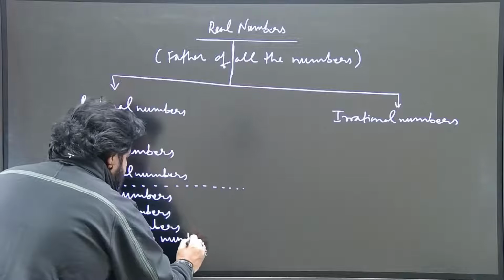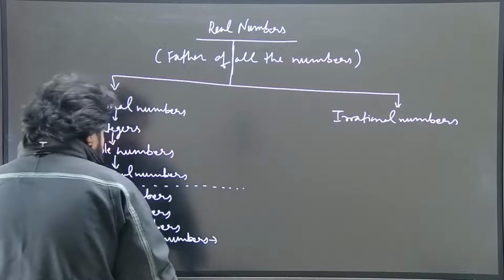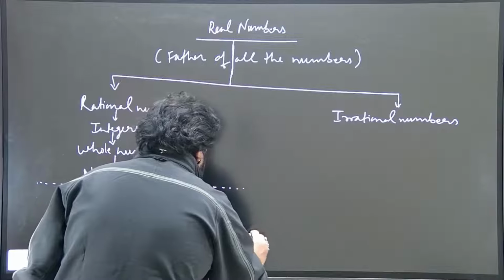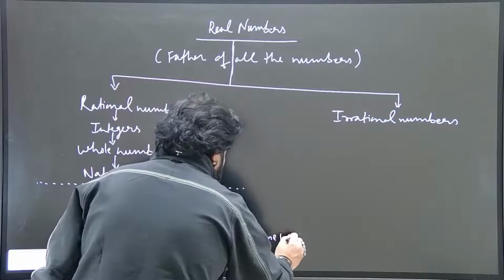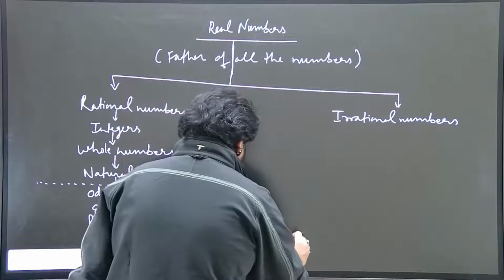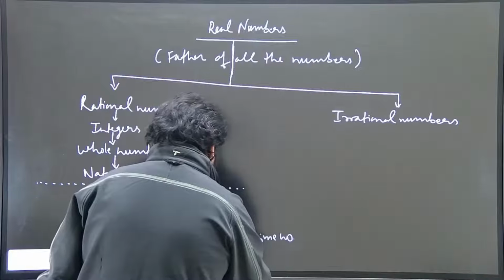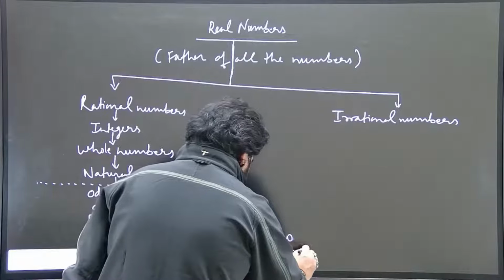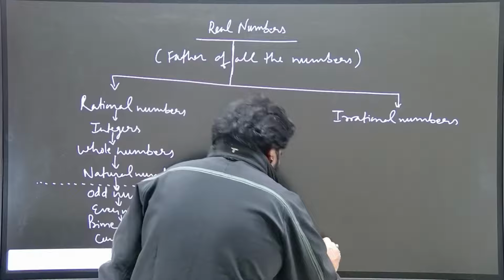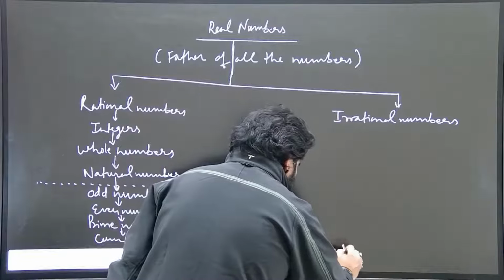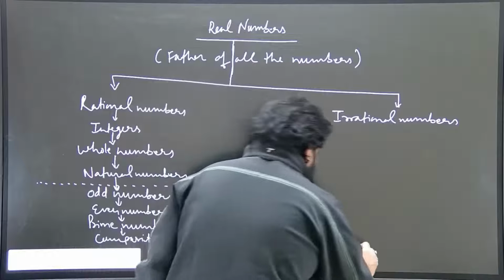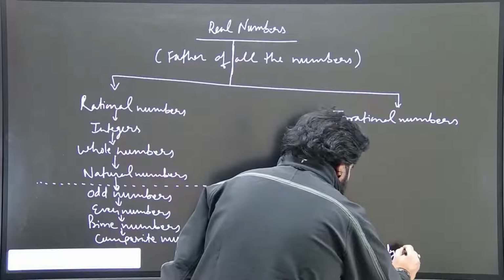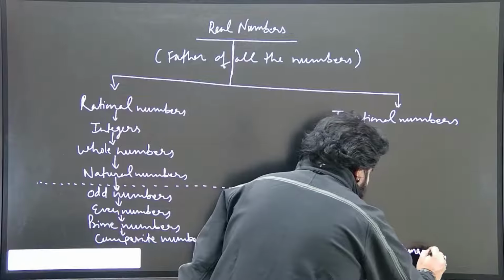composite numbers, there are twin prime numbers, then there are co-prime numbers, then there are perfect numbers, and finally there are Hardy-Ramanujan numbers.